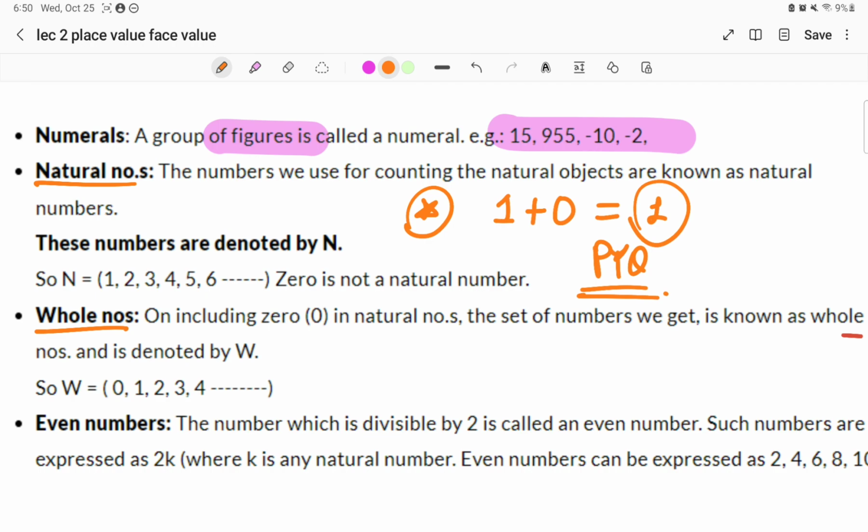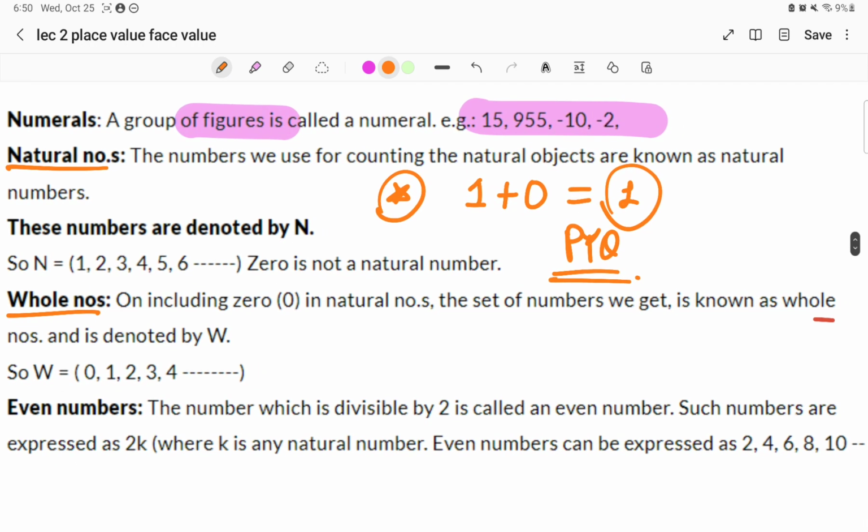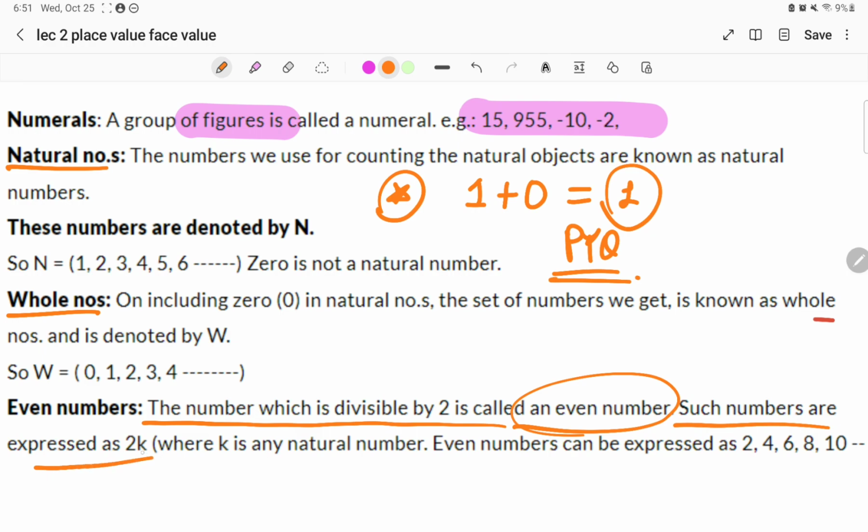Moving on to the next concept, that is even and odd numbers. Simply, for any number given in the examination, if it is divisible by 2, then that number is an even number. If the number is not divisible by 2, then it is an odd number. The numbers which are divisible by 2 are called even numbers. Such numbers are expressed as 2k, where k is any natural number.